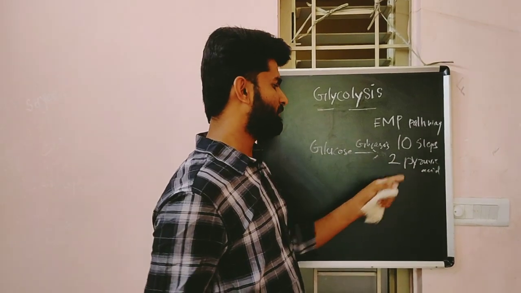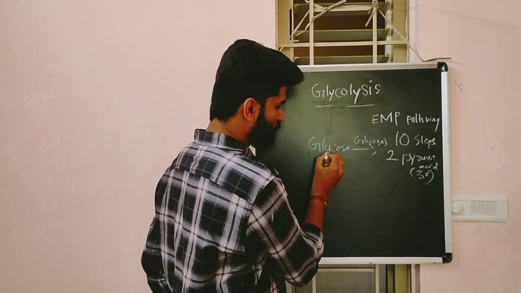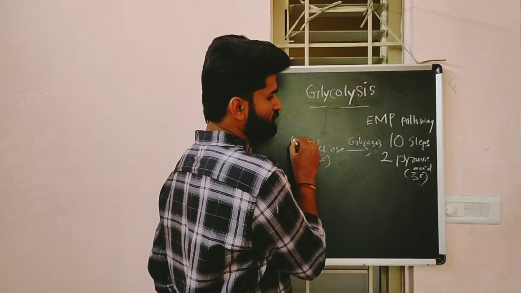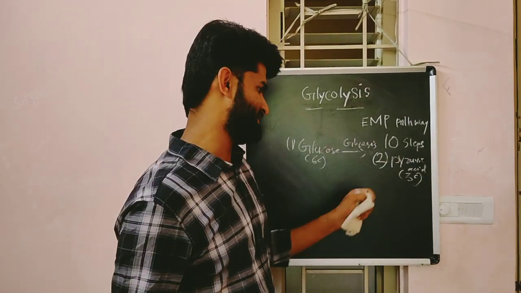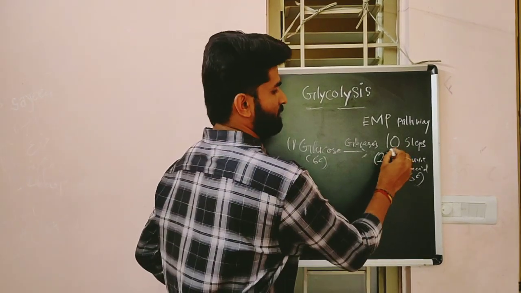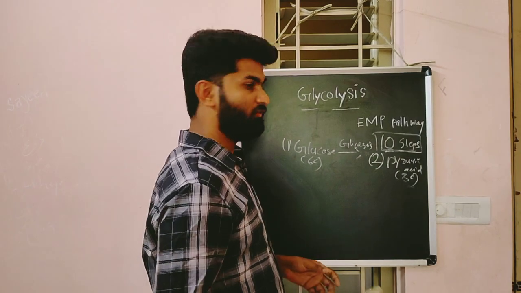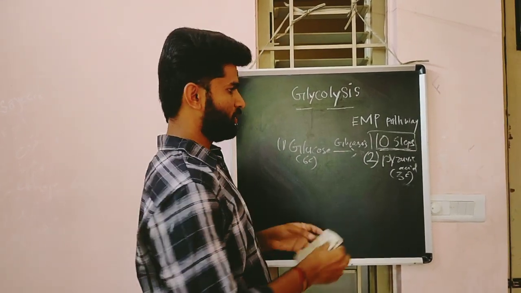Pyruvic acid is a 3-carbon compound, while glucose is a 6-carbon compound. One molecule of glucose converts into two molecules of 3-carbon pyruvic acid. Now we are going to learn those 10 steps one by one.